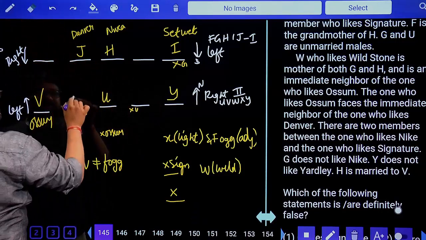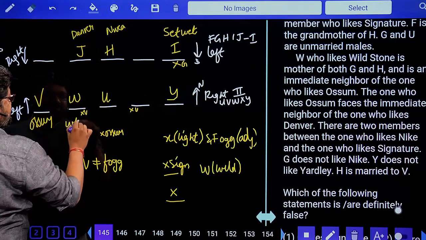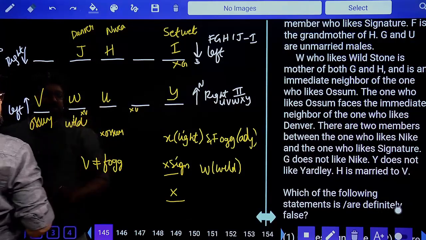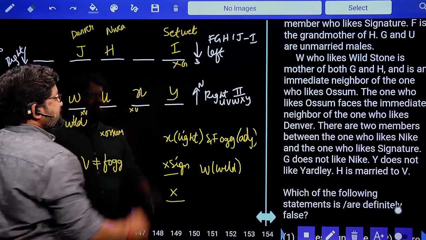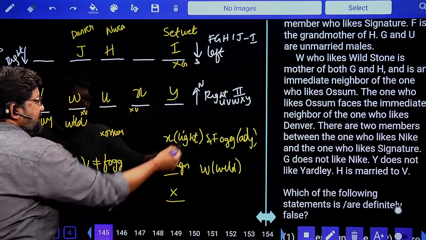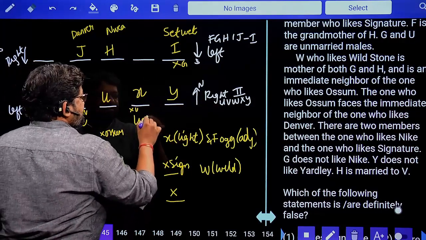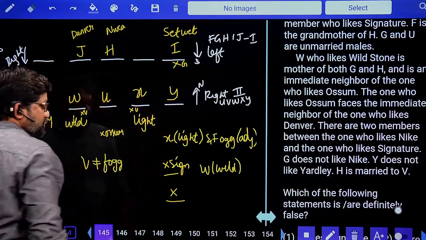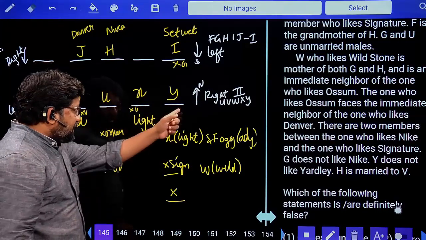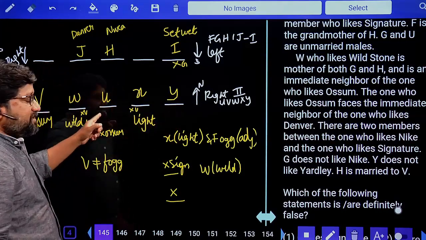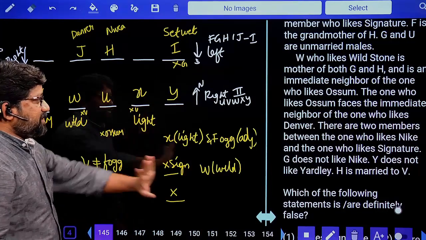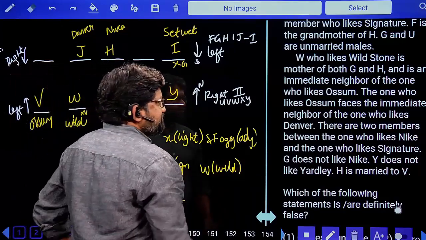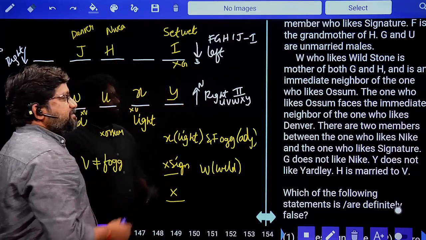So this is W. When this is W, W likes Wildstone. There is only one possibility. This is X. X should be in the north, and X likes light, and he is an immediate neighbor of the one who likes fog. So I can have fog here, or I can have fog in the place of U. We are not sure as of now. Leave it. Next, the one who likes awesome faces the immediate neighbor of the one who likes Denver.